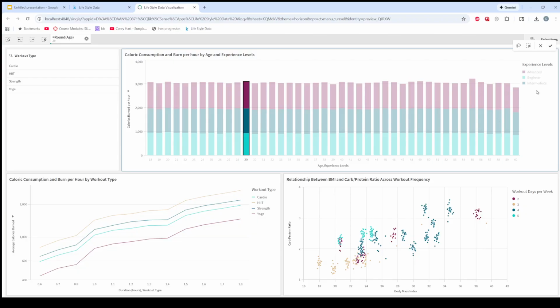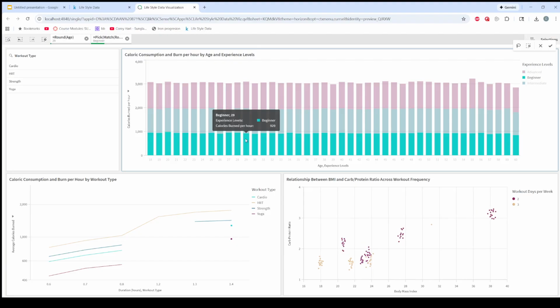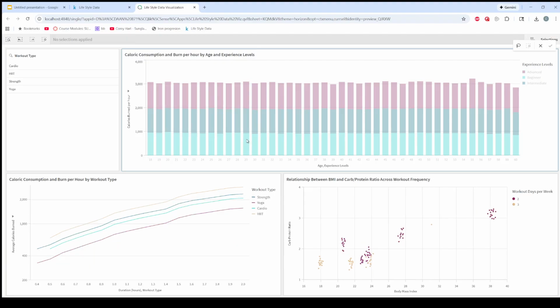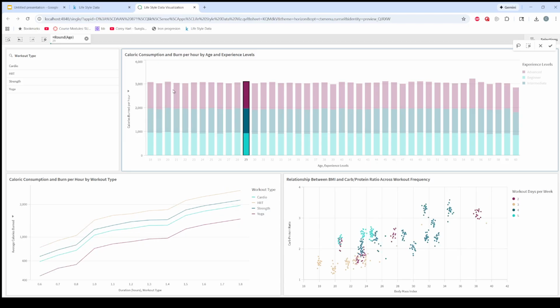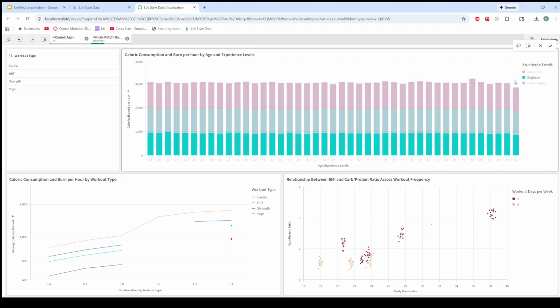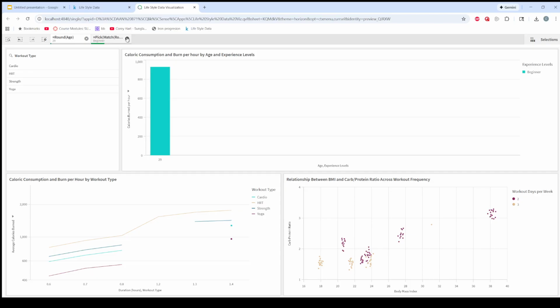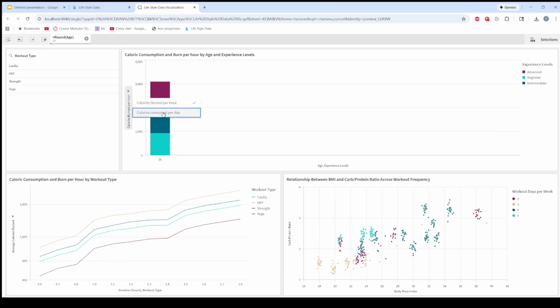And then let's say we want to say I am a beginner. So if we just select beginner here, we can see all of the data related to being a beginner on the charts, which is pretty nice. And we can swap that over to be calories consumed as well if we want to look at that.